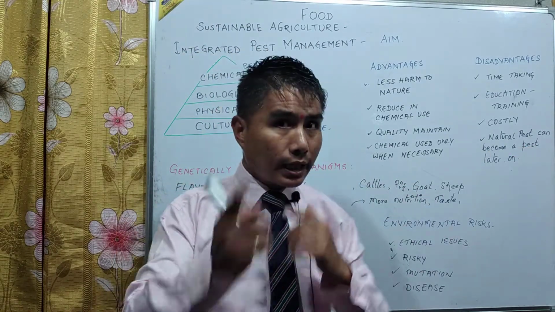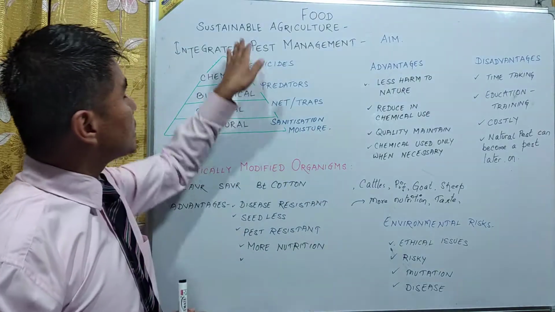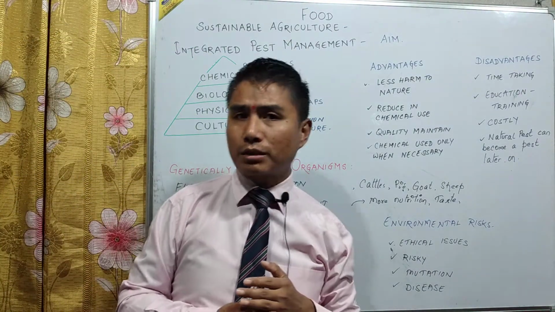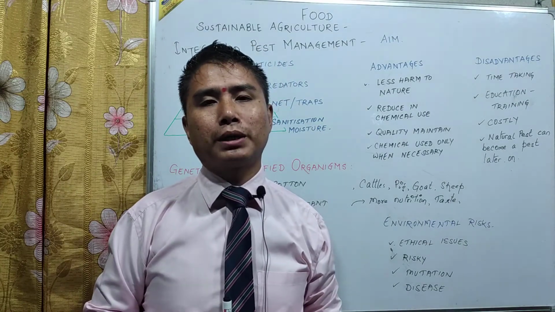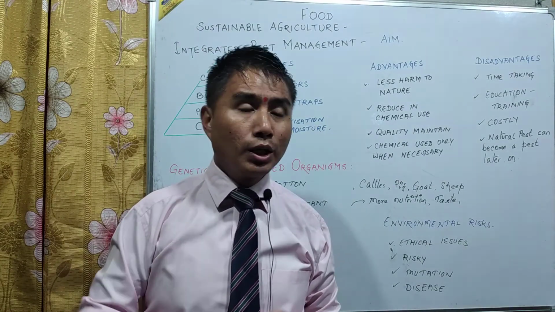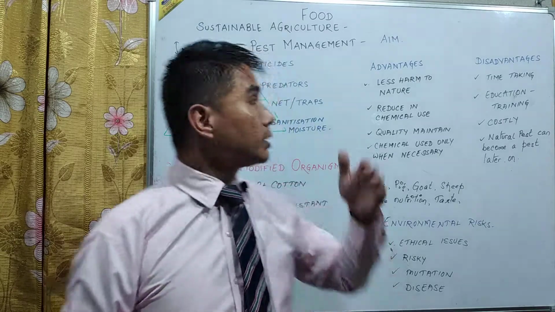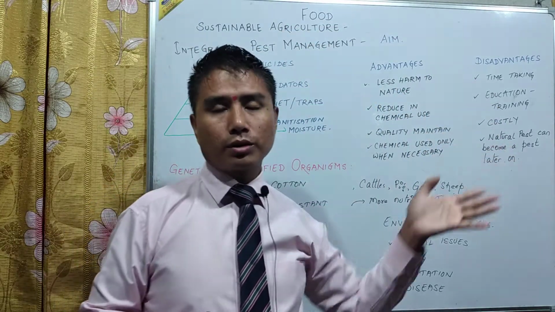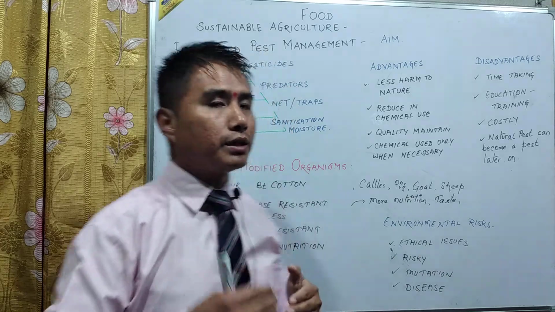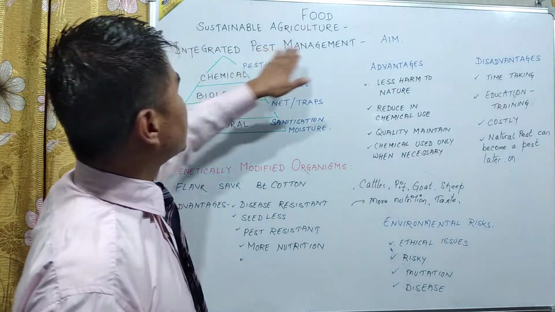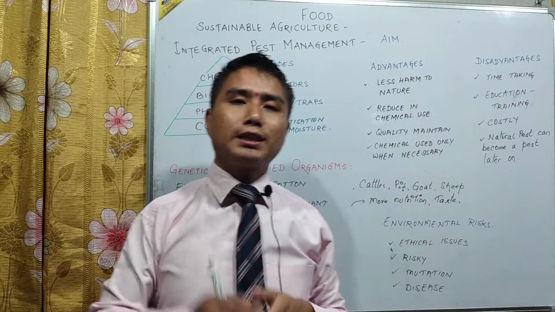Now in sustainable agriculture, there are various things that come into consideration. One is that agriculture normally gets pest infected, yes or no? So in sustainable agriculture, there was use of chemicals, pesticides, herbicides, weedicides, etc. Now we have here a new term that is known as integrated pest management. Now what is integrated pest management?